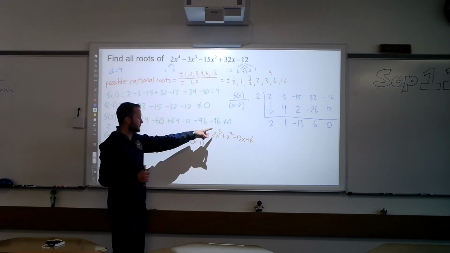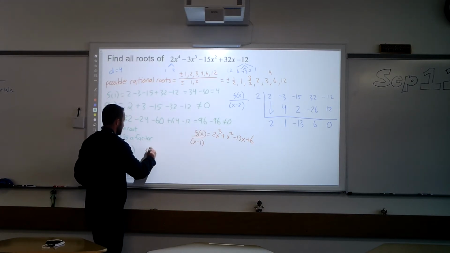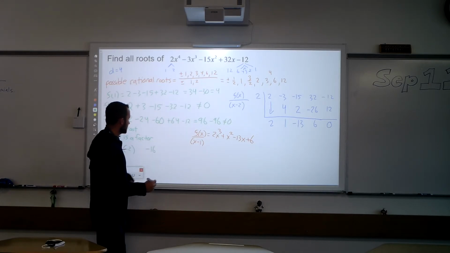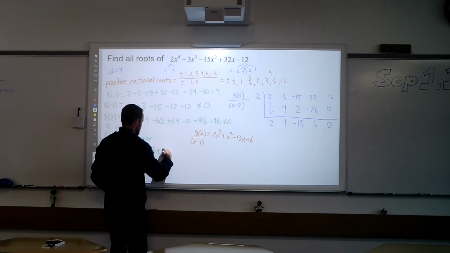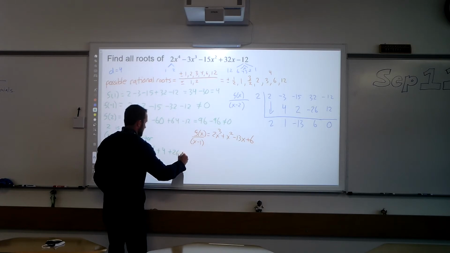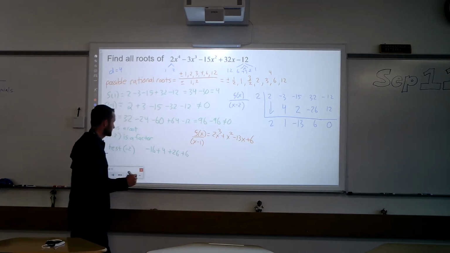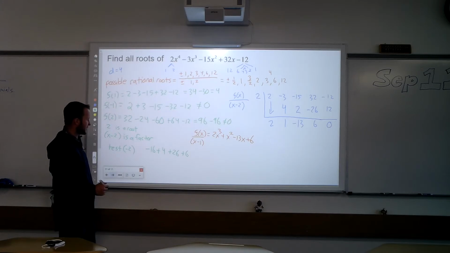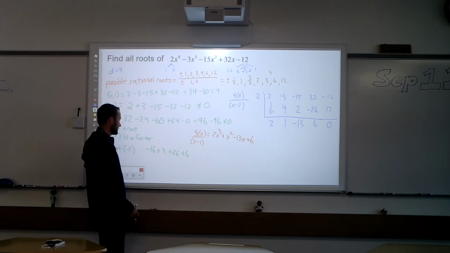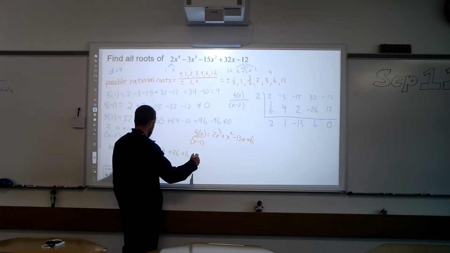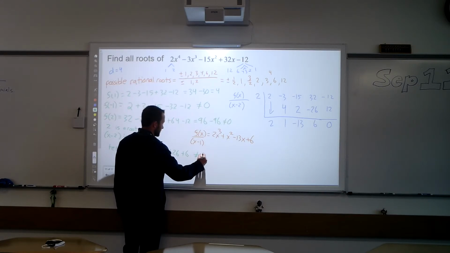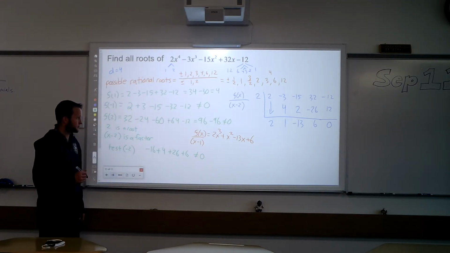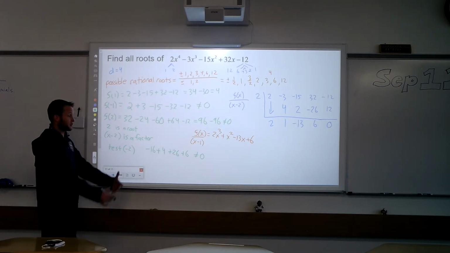Negative 2 cubed is negative 8, and negative 8 times 2 is negative 16. Negative 2 squared is a positive 4. Negative 2 times negative 13 is a positive 26, plus 6. This is going to be 36 minus 16, which is like 20. So yeah, that didn't give me 0. So it wasn't negative 2.